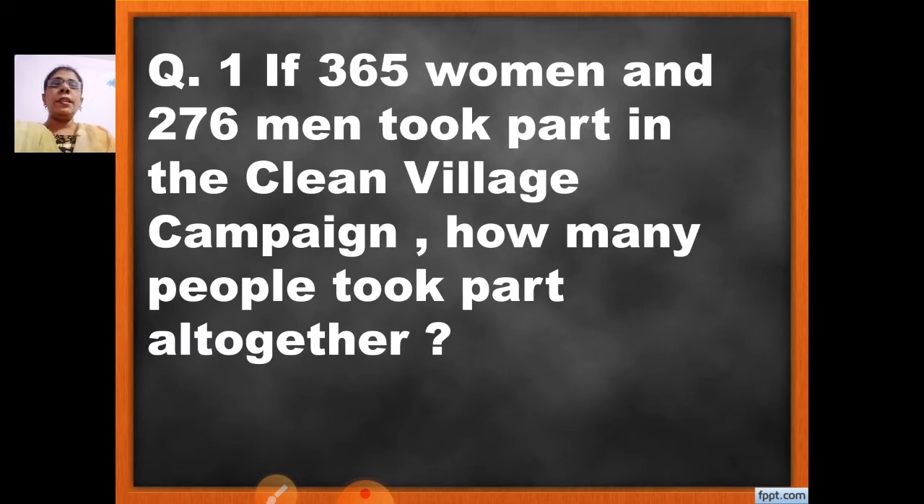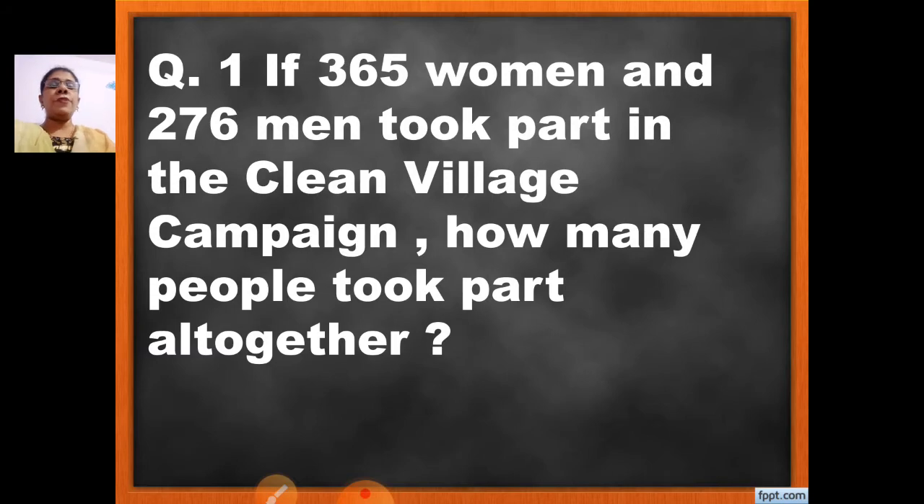If 365 women and 276 men took part in the Clean Village campaign, how many people took part altogether? Now children, whenever in the question it is given altogether or all or sum or total, it is always a sum, a word problem of addition. Okay, so let us start.